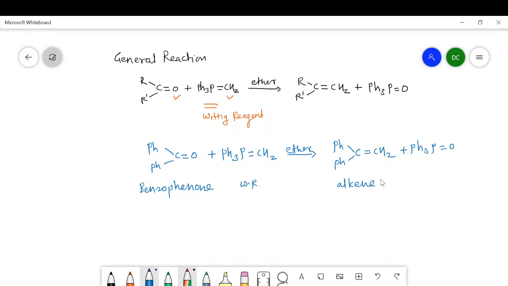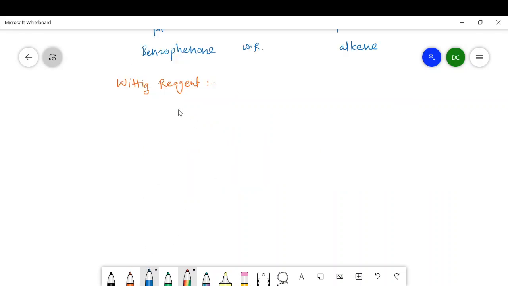Now this Wittig reagent is very important in the Wittig reaction, and for this purpose we have to study how the Wittig reagent is prepared and what the characteristics of this Wittig reagent are. The simplest structure of the Wittig reagent is Ph3P attached with CH2. It is the simplest Wittig reagent. As another example of the Wittig reagent, we can write Ph3P double bond C. Here the hydrogens may be replaced by alkyl or aryl groups. That's why I can write here R and R dash. In this way, we can write different structures of the Wittig reagent.